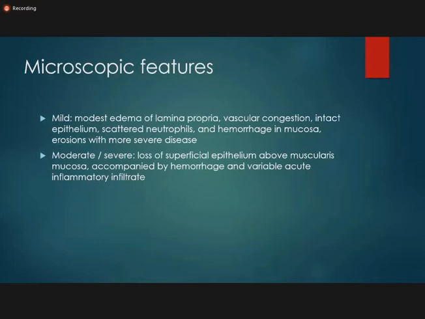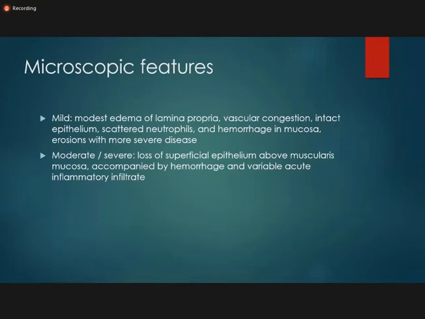Microscopically, in mild to moderate gastritis, you find edema in the lamina propria and vascular congestion, increased amount of vessels, but here the epithelium remains intact. You may find scattered neutrophils because an acute inflammatory process is going on, and neutrophils are the acute inflammatory cells.